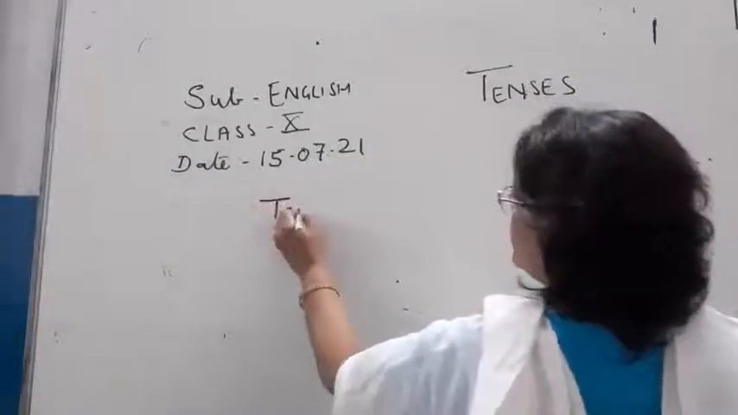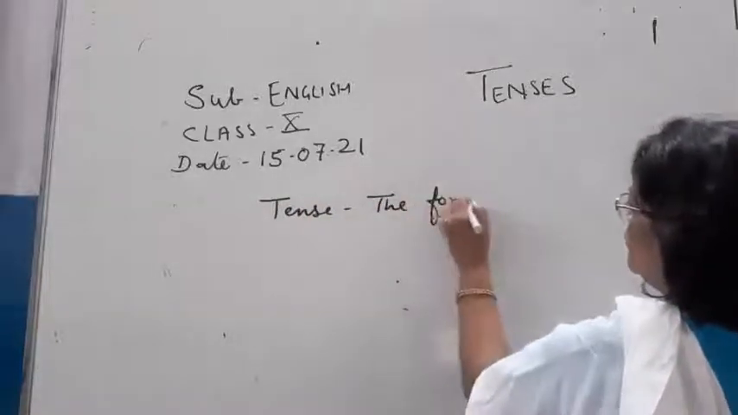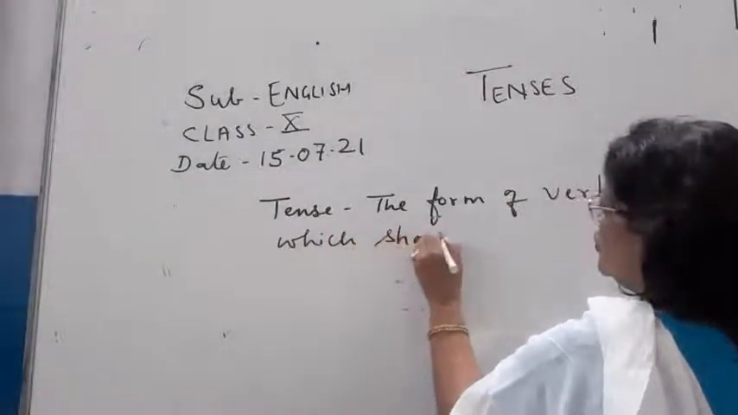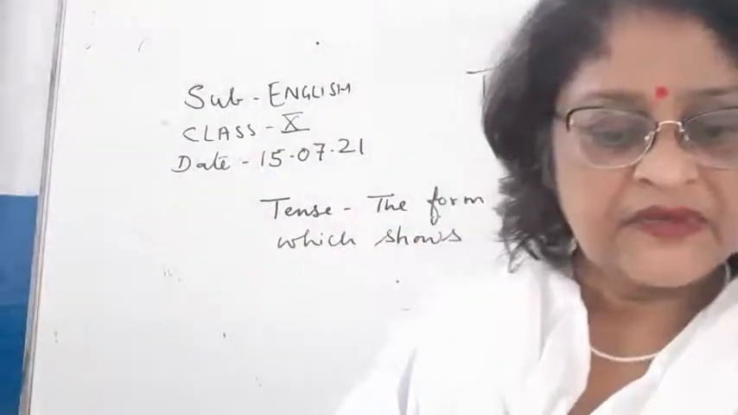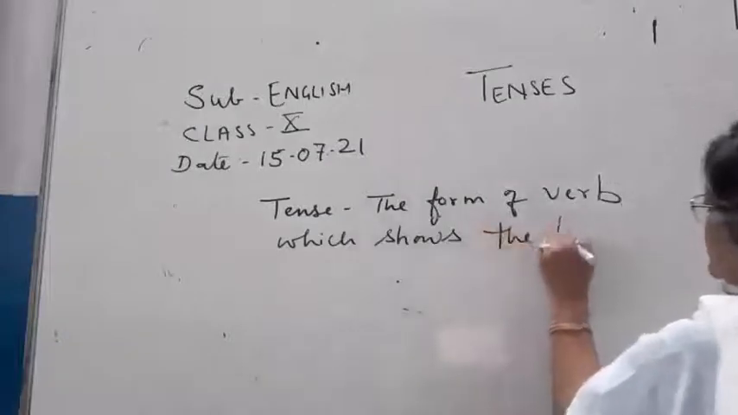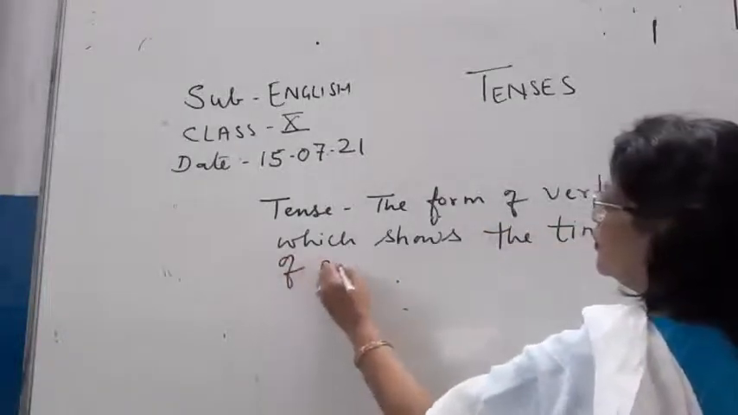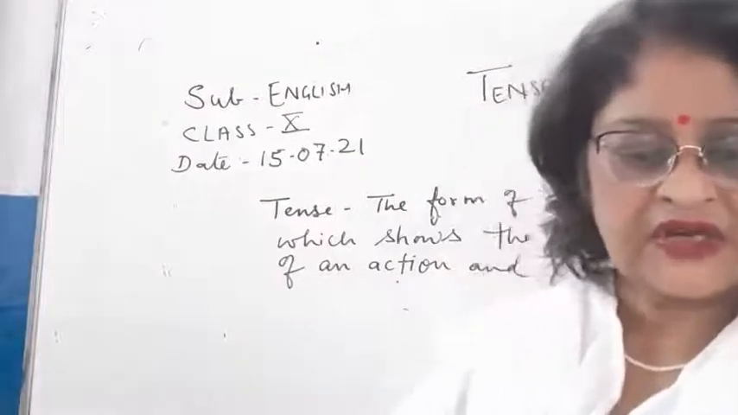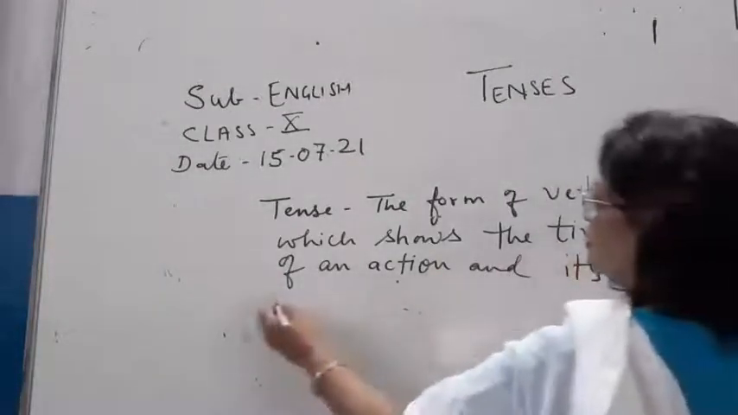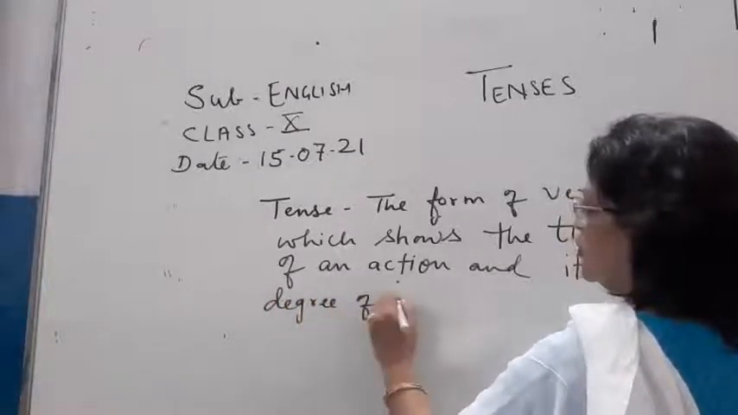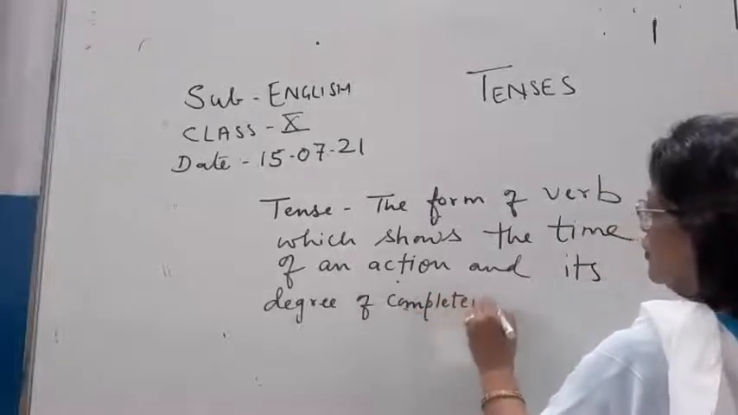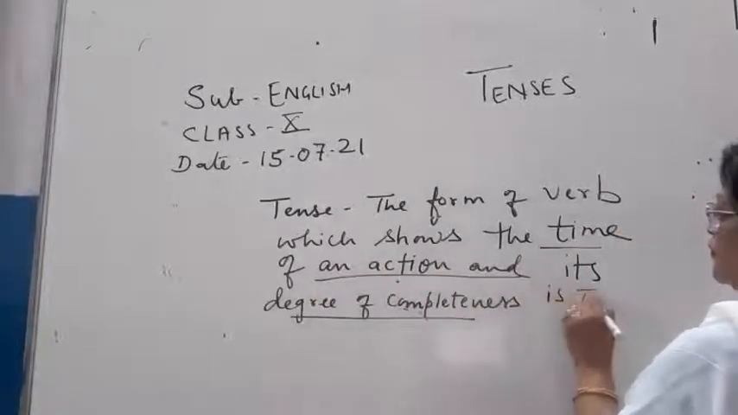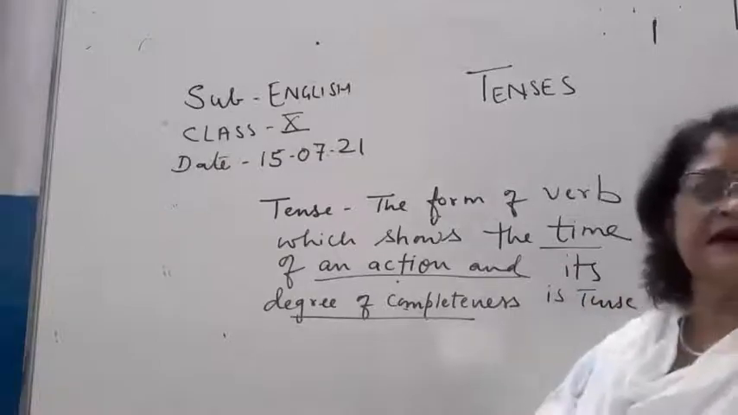So what is a tense? The form of verb which shows the time of an action and its degree of completeness. Okay, so children, this is the definition of tense.